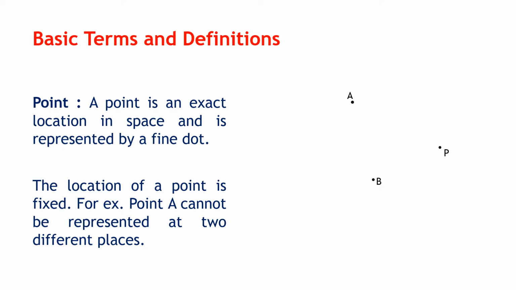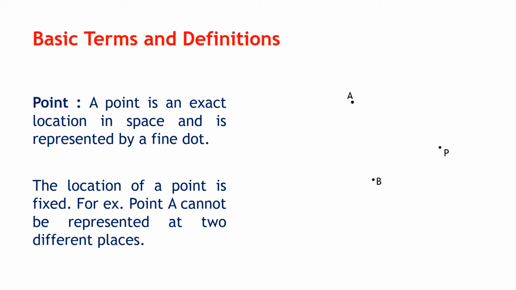Okay, the first definition or the basic term was point. Last time we did what a point is. Point is an undefined term. It has got no dimensions. But now what is the use of the point? A point is an exact location in space and is represented by a fine dot. So when I have to show any location in space, I will indicate it with a dot.